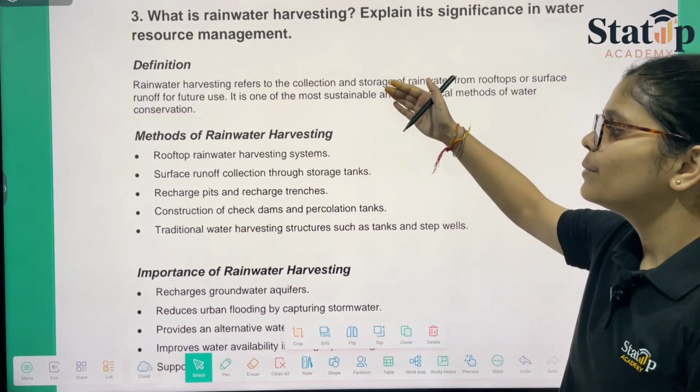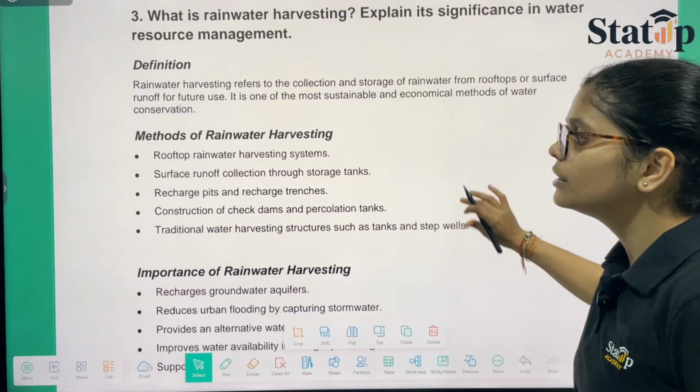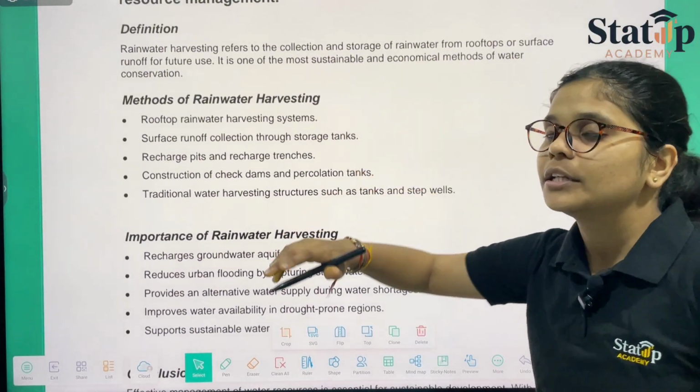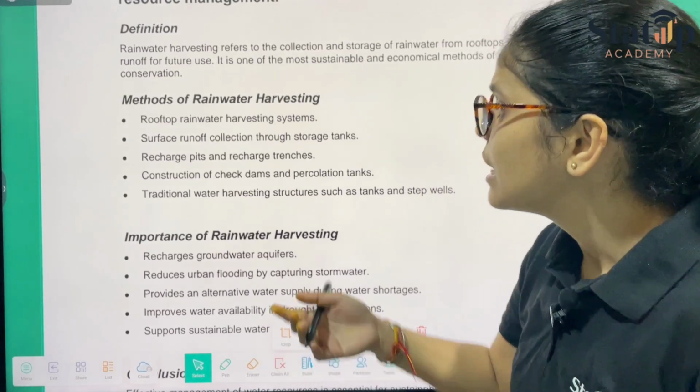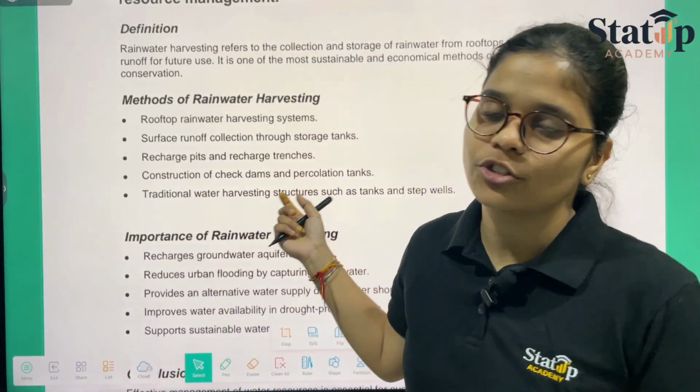The definitions mention how we can perform rainwater harvesting. First is the rooftop method, and then the surface runoff. These two we have already discussed. Another thing is you can recharge the pits and you can also recharge the trenches. Recharging the pits and the trenches means the small pits and ditches, that also you can get filled with that.